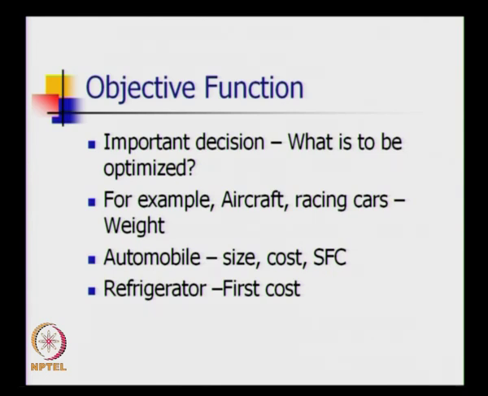Okay. The important decision is what is to be optimized, that is called the objective function. For example, for aircraft and racing cars, it will be the weight. For an automobile, it could be the size, cost and specific fuel consumption, or for a racing car, it will be the BHP per ton of weight, right. For the refrigerator, it is the first cost. What is the first cost when you buy it in the market? For the air conditioner, more important will be the running cost.